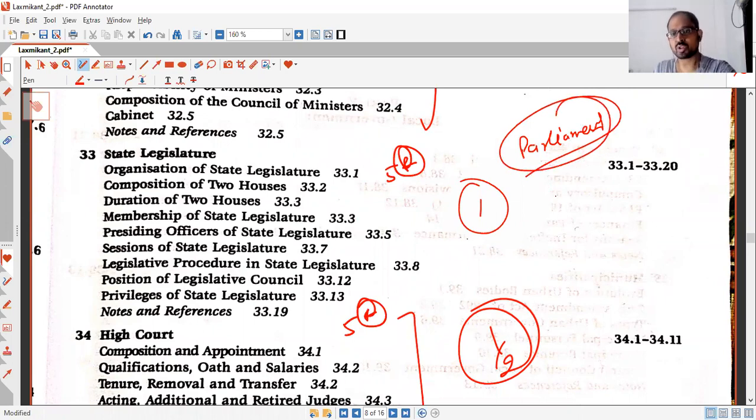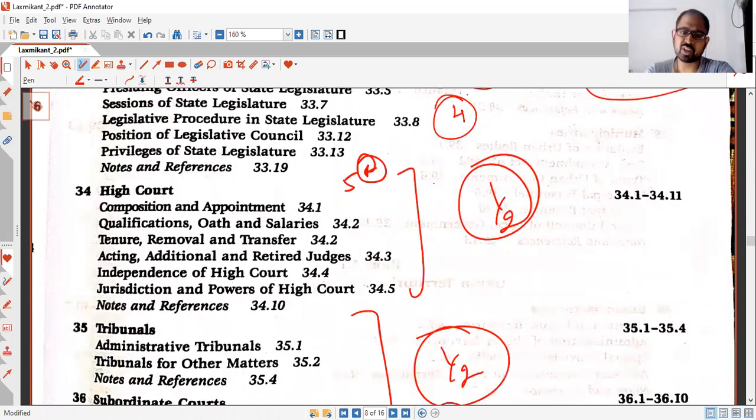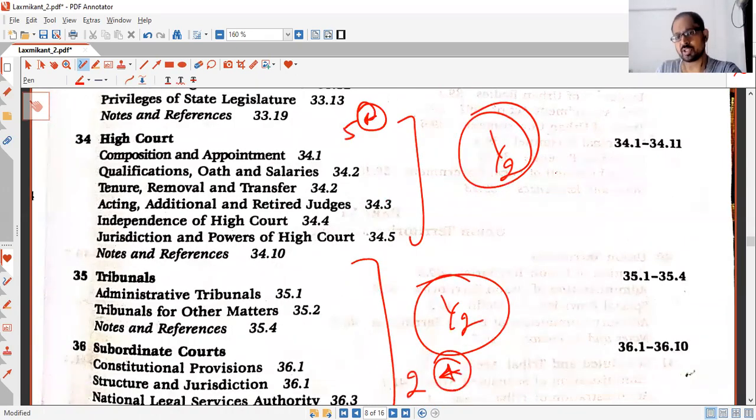So what you need to do is compare and contrast a few things that parliament can do and state government cannot do. You need to read about them. Combined, parliament plus state legislature should not take more than 4 hours to revise. It is again an important topic. Then High Court, as we have already talked about it, you should read with the Supreme Court. And it should not take more than 1 hour combined. So look into that. Then tribunals, subordinate courts, not very important. I've given them 2 stars.